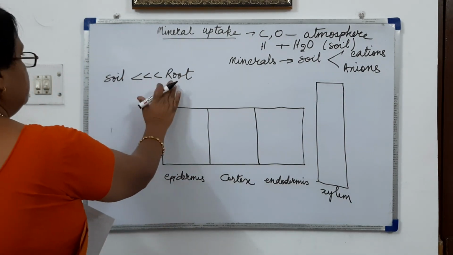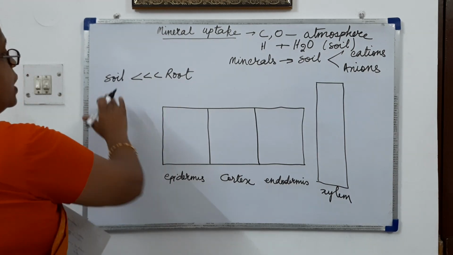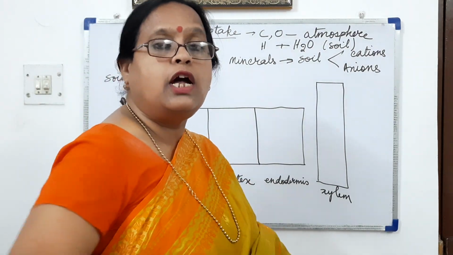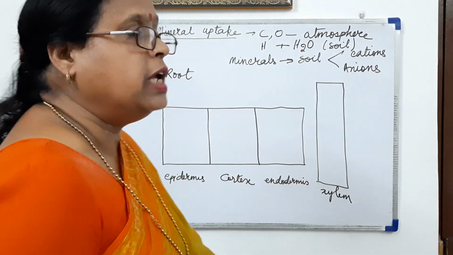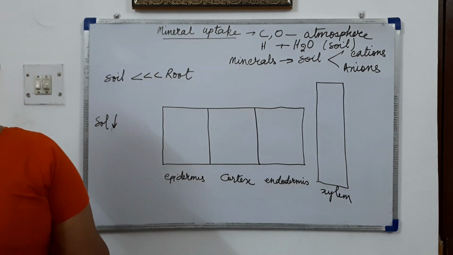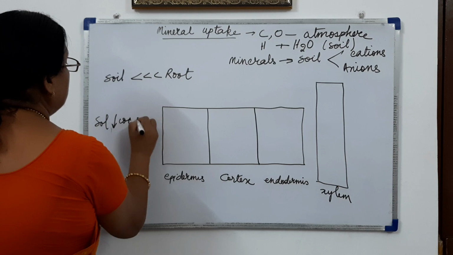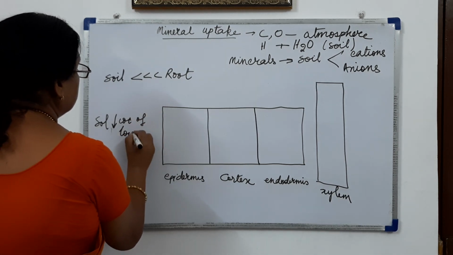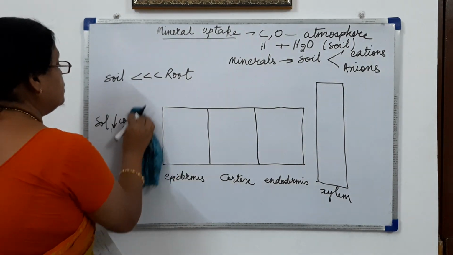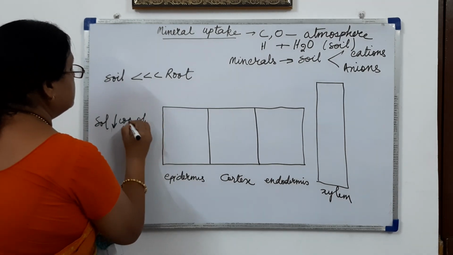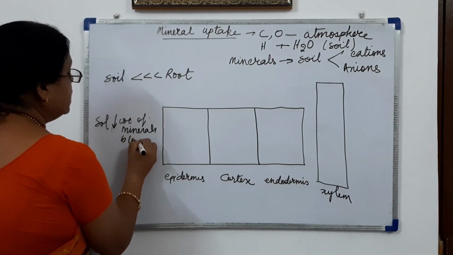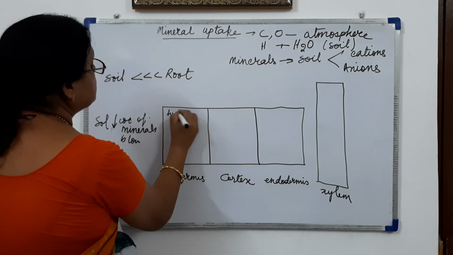Compared to the root, in the soil the concentration of mineral ions is much less than in the root. So here in the soil the concentration of minerals is low, and here in the root there is high concentration.